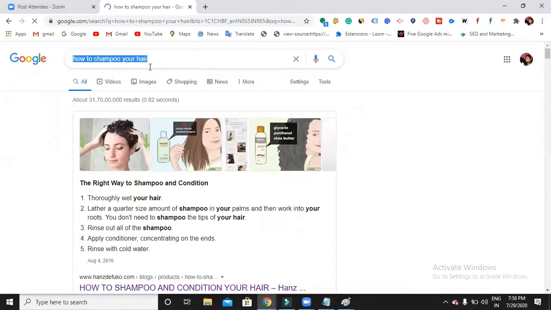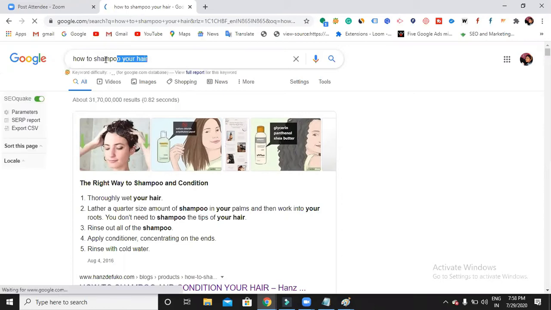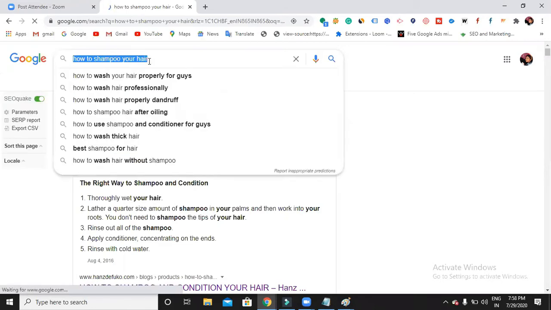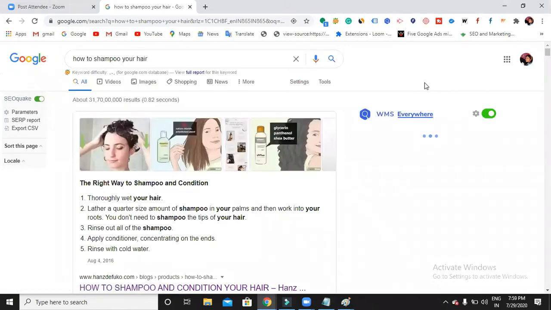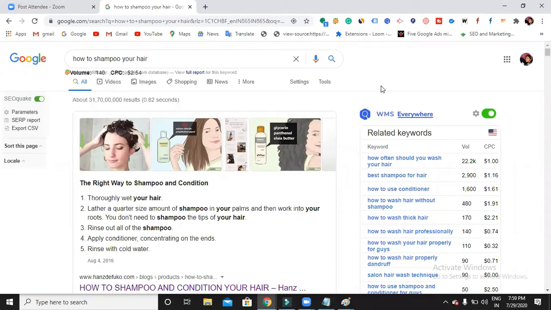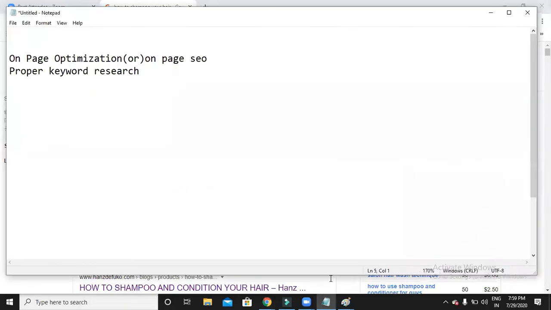This is a query. Normal people will call it a query, but now we are digital marketers, so this is what we call a keyword, right? So for the keyword, you have to show the website on top. That is what you are defining: for which keyword you would like to show the website on top. To find out that keyword, you have to do some research.